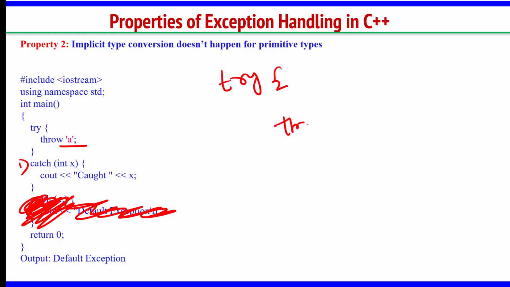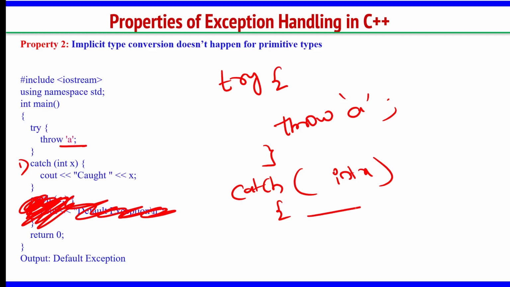In that you wrote throw with single quote a, and you don't have a matching catch. You have int x here. That's it. So in this program, you see in try block I used the keyword throw and a character, but I have a catch. But this catch is not receiving any character value. It is receiving only integer values. There is no character catch. I don't have a function catch which is receiving character values. Then the program will abnormally end.